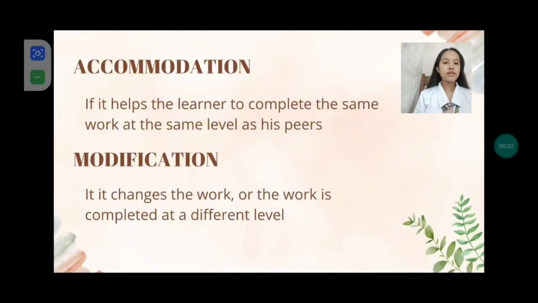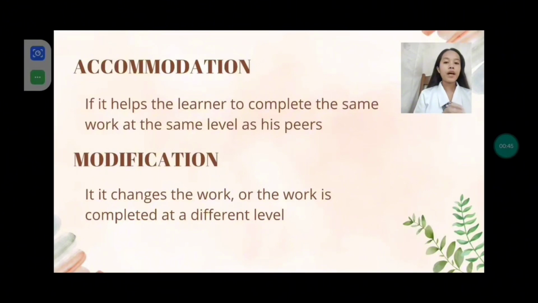And this is somehow confused. These two words are somehow confused by teachers and learners. So now I will explain these two key terms and what the difference is between them. So the first one is accommodation. When we say accommodation, if it helps the learner to complete the same work at the same level as his peers, that's what we call accommodation.